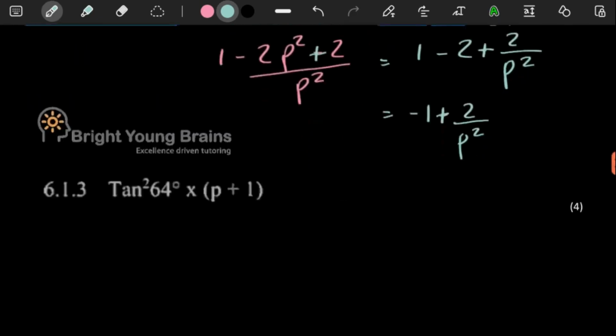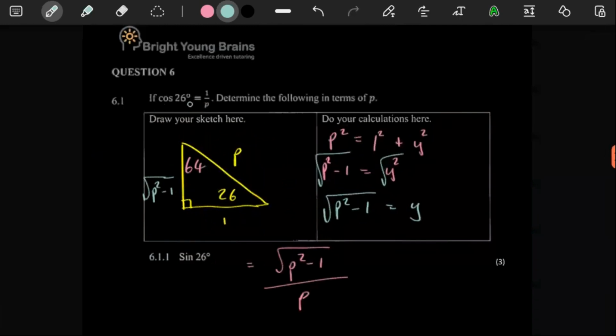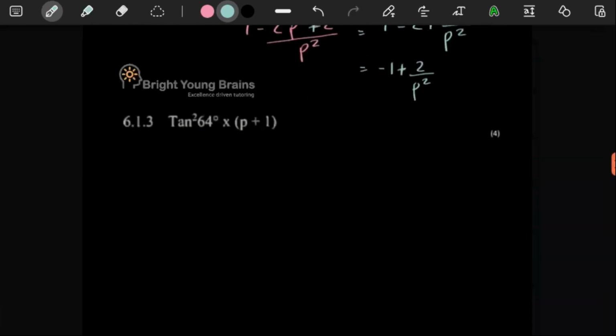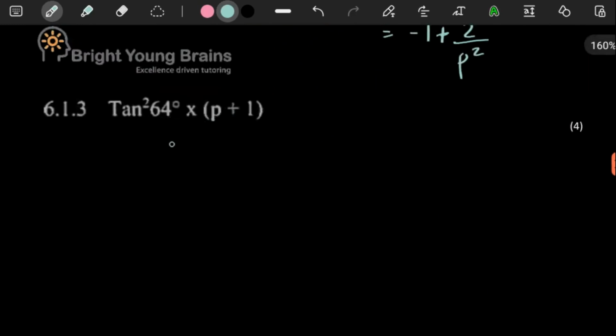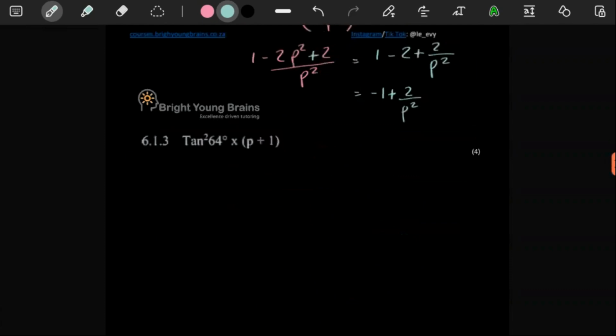They said here for 4 marks, we should determine this expression. It's part of everything, you see. They said here, if this is given, determine the following in terms of p. So we need to determine this in terms of p. So this is referring to a multiplication symbol. These two are being multiplied together. So obviously we said in our triangle we have 64 somewhere. And when you deal with tan, remember it's opposite over adjacent. So what we already know is